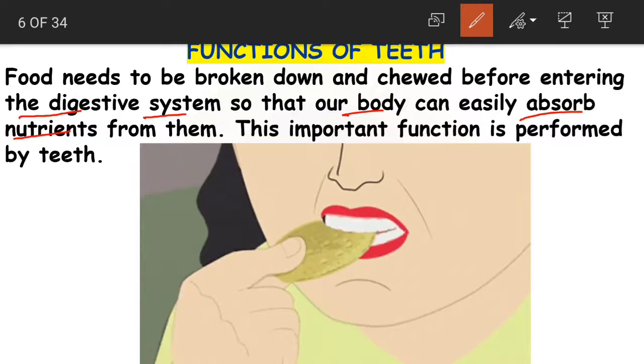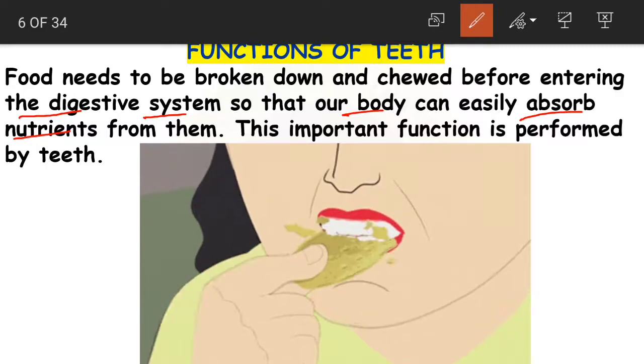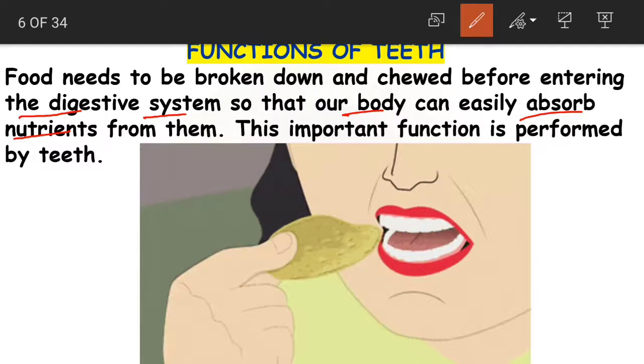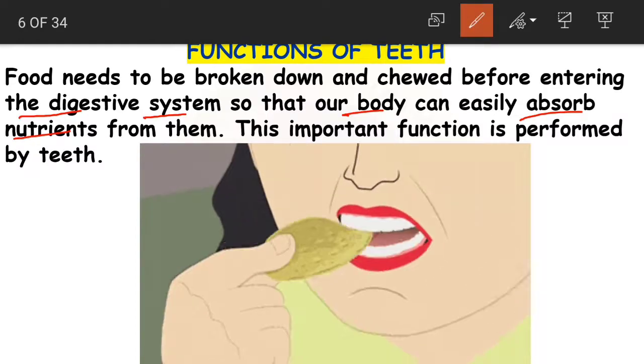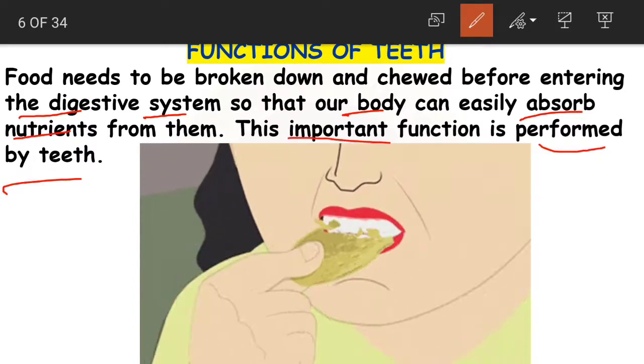So how do we give the nutrients? Through food. And this food, we cannot just swallow it. If you swallow the food as it is, it is not going to get digested in our stomach. That is again going to harm our digestive system. So you have to break it down, chew it into small pieces, then it is going to enter properly into the digestive system. Okay, children, and this is a very important function which is performed by the teeth.